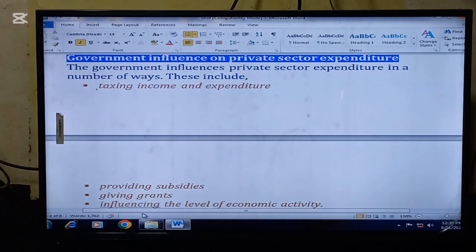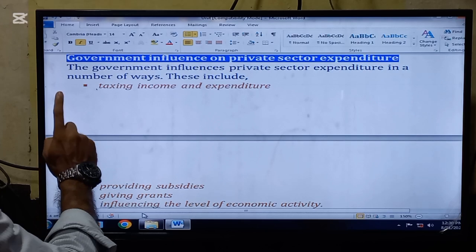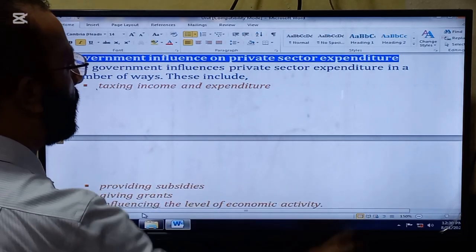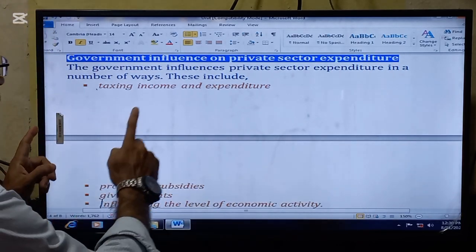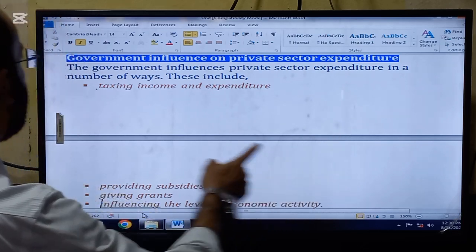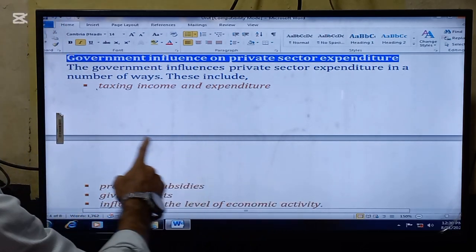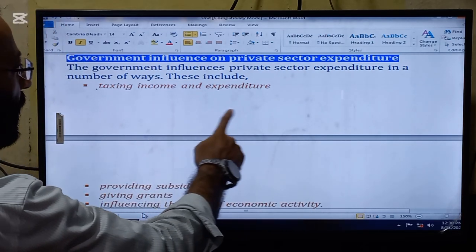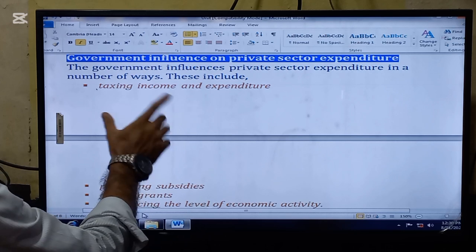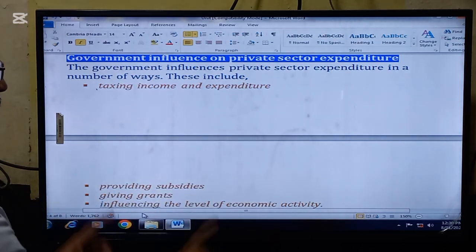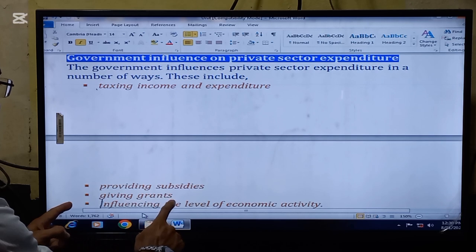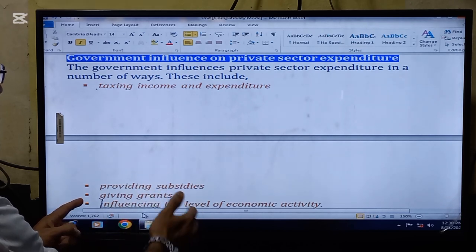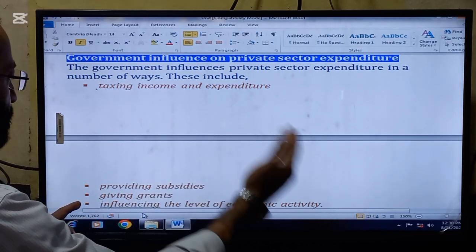The next topic that we are going to read in the lecture is government influence on private sector expenditure. The government influences private sector expenditure in a number of ways. These include taxing income and expenditure. So this is one way the government can influence private sector expenditure. Number two is providing subsidies. If the government provides subsidies, definitely the private sector will spend more.